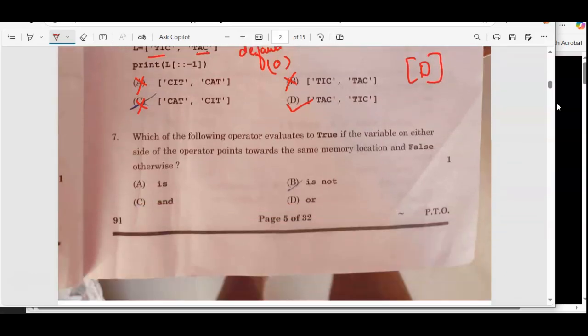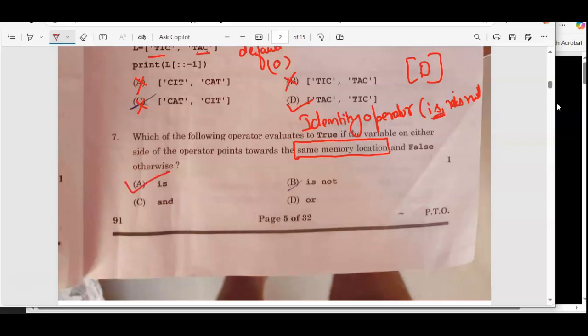Now moving to the next one: which of the following operators evaluates to true if the variables on either side of the operator point towards the same memory location? Which operator works with respect to memory location? You have the identity operators. Under identity operators, you have two operators, is and is not. It evaluates to true if both sides point to the same memory location and false otherwise. So the is operator is going to check that. These others are wrong options. So the correct option for the seventh question is option A.